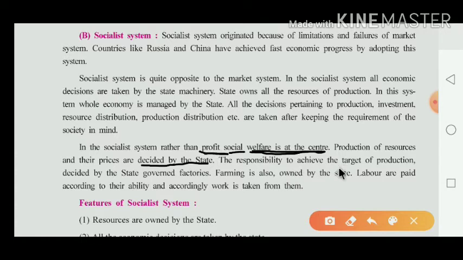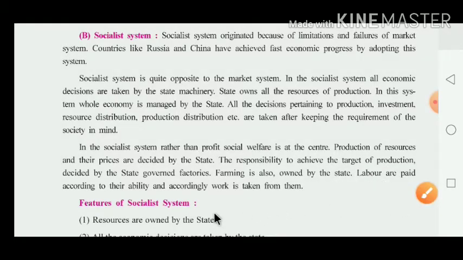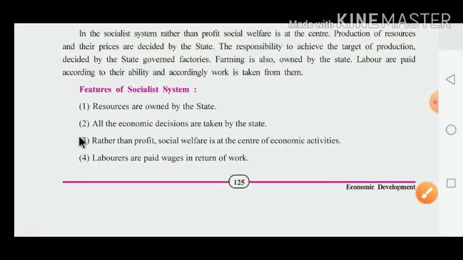The responsibility to achieve the production targets is decided by the state government for factories. Farming is also owned by the state, so farming is also under the control of the state. Labor are paid according to their ability, and work is taken from them accordingly. Now we have to note the features of the socialist economy.